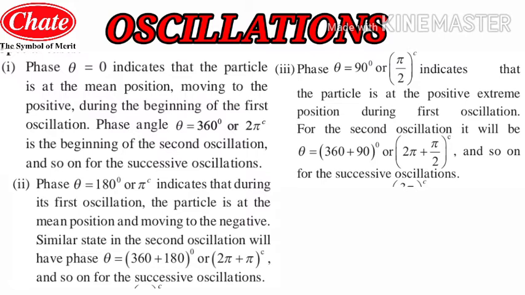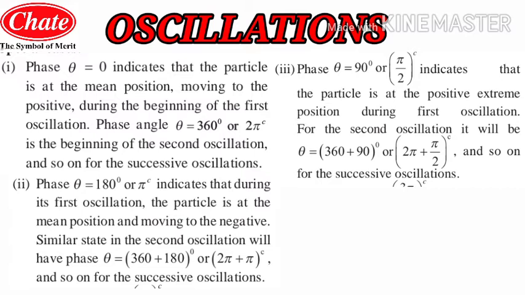So as you can see, the particle will be at the positive extreme position, and hence it will possess this position during the first oscillation. Now for the second oscillation, when the particle completes one oscillation and starts the second oscillation, the phase theta will be 360 plus 90 degrees, or in radians 2 pi plus pi by 2 radian.